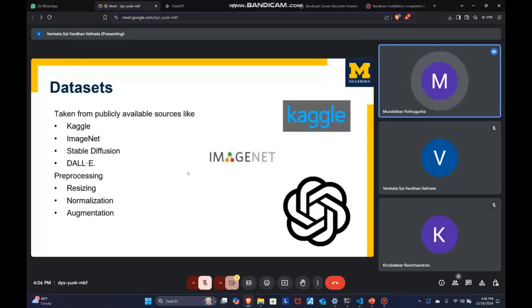Resizing ensured all images had consistent dimensions suitable for input into the neural network. Normalization adjusted pixel intensity values for uniformity across all images, improving model convergence during training. Augmentation introduced variations like rotation, flips, and scaling to enhance dataset diversity and reduce overfitting. These steps ensured that the model could learn effectively even when faced with challenges like data imbalance and varying image quality. Now, my teammate would like to continue. Krupakar.